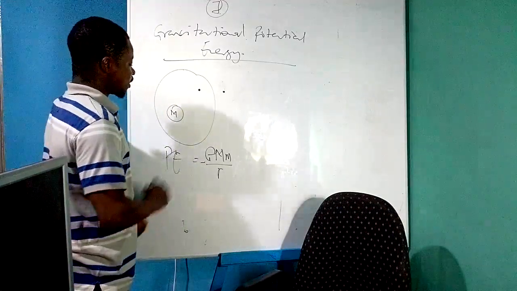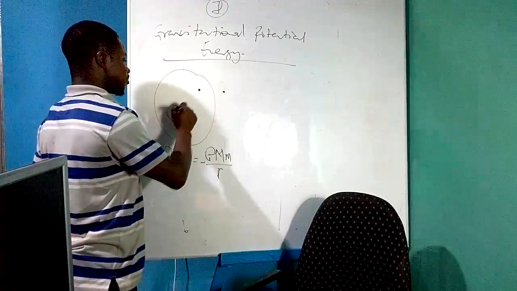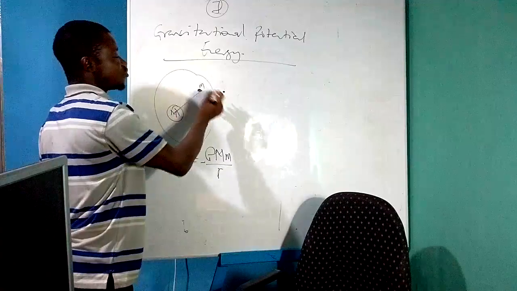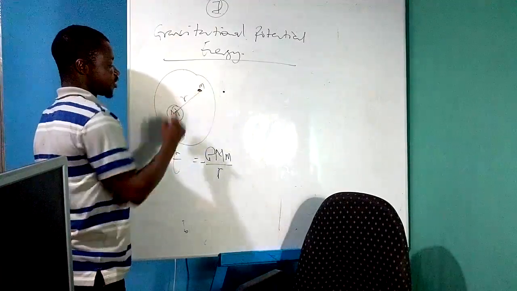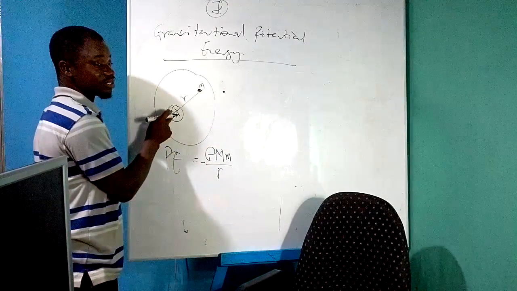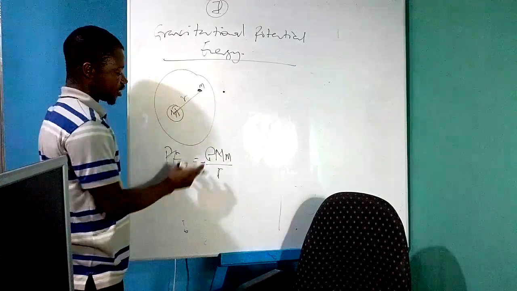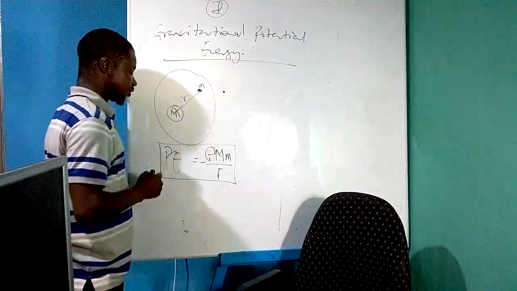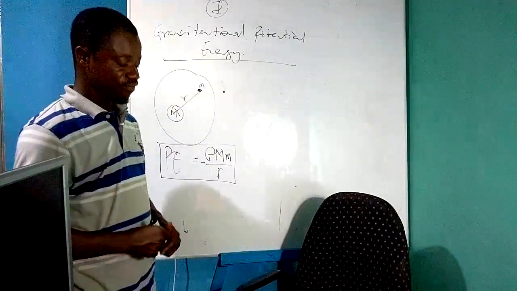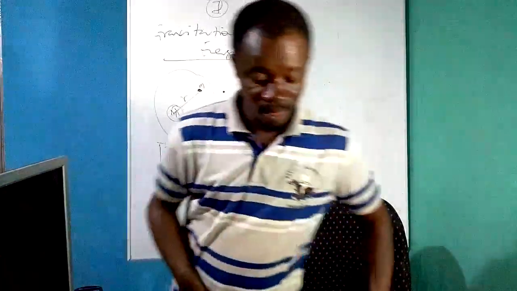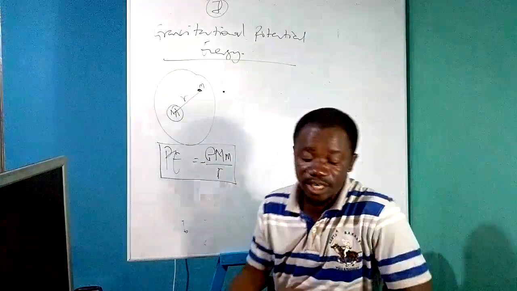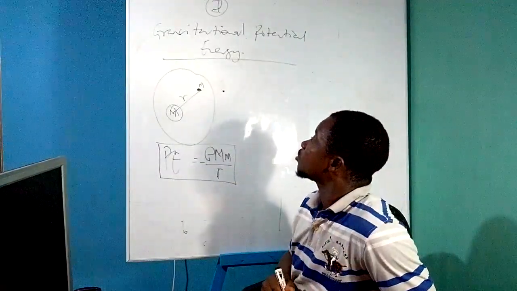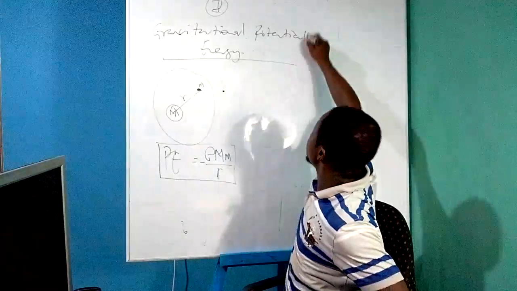Good. Where R is the distance from the center of the body to where we are moving the body to. Small m is the mass of the body we are moving from infinity into the gravitational field. Capital M is the mass of the body that has created the field. G is the universal gravitational constant. This is the relation for gravitational potential energy. Then we talk about gravitational potential.